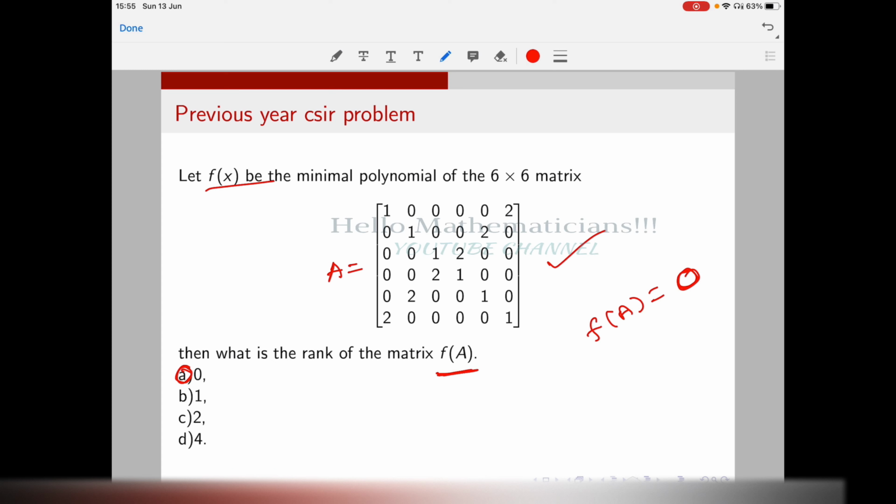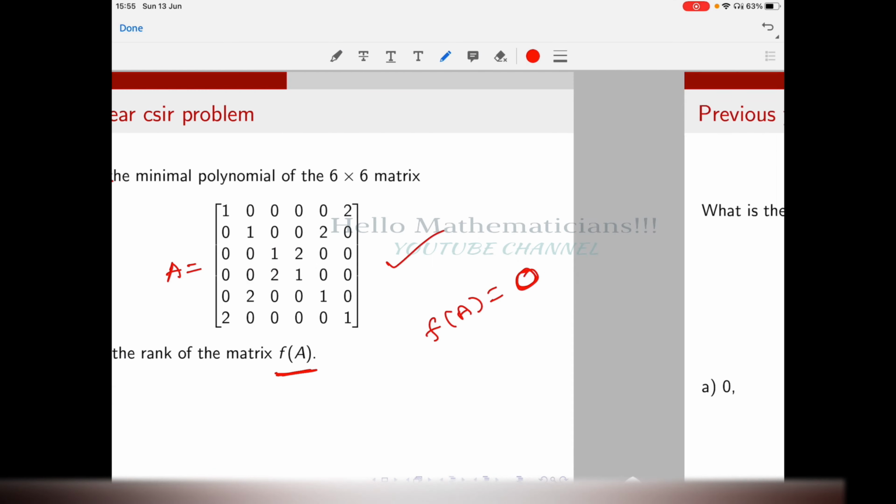What is the rank of the matrix? What is the rank of the 0 matrix? It is 0. Therefore the answer is 0. So this is one CSIR part B problem.